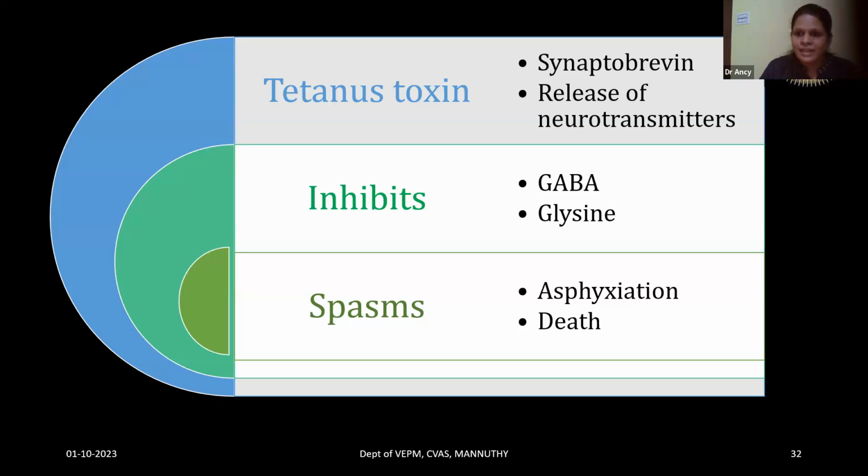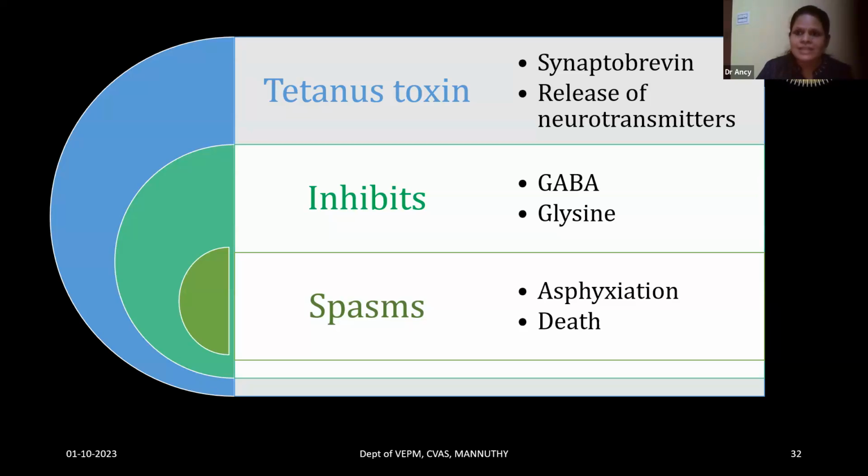So when the GABA and glycine are inhibited: acetylcholine is the neurotransmitter that causes the contraction of the muscles. So acetylcholine needs GABA and glycine to inhibit, to stop the contraction. So when the GABA and glycine are not there, the acetylcholine will continue to produce spasms. One after the other, new spasms will come, and there will be superimposition of the spasms that is seen as the tetany.